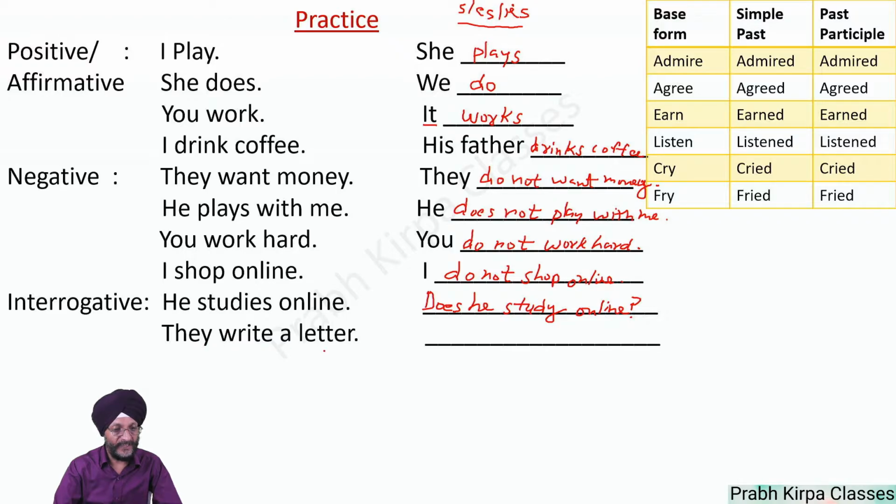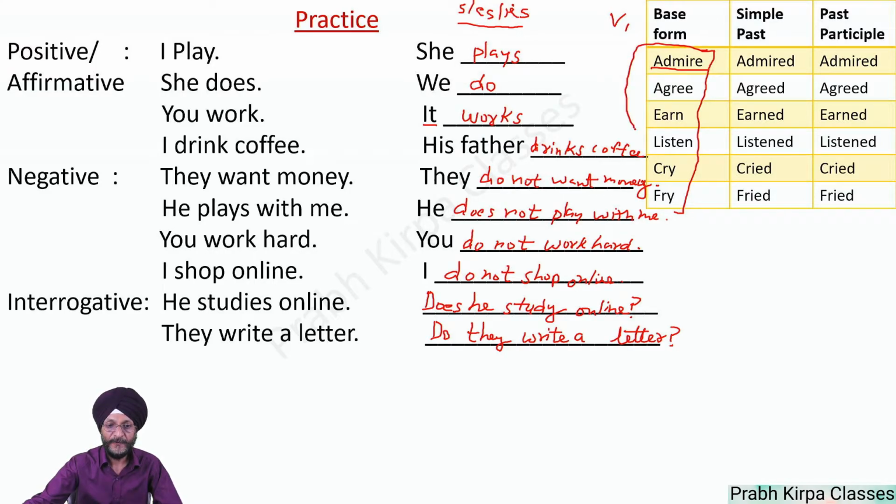Then comes they write a letter. As already told, in the case of third person plural, we use do. Do they write a letter? Here we have given examples of a few verbs. These are the first form of the verbs. This is V1, which is known as the base form, and this is the base form which we use in the present simple tense.